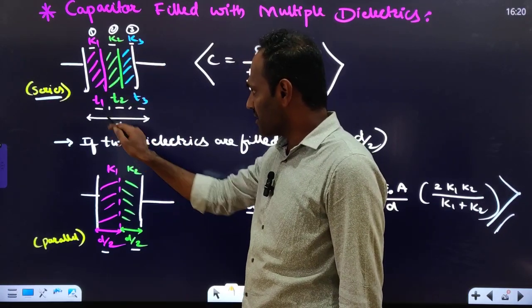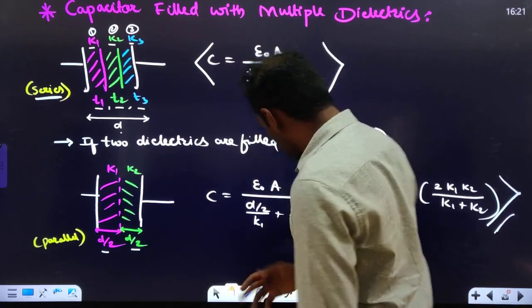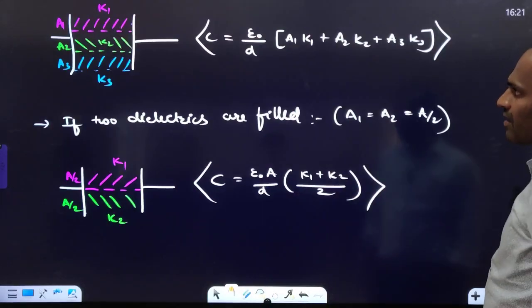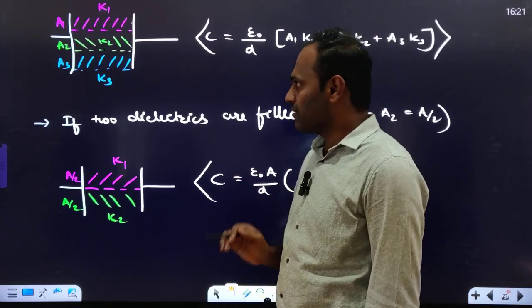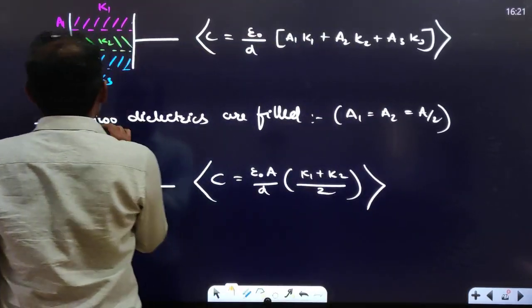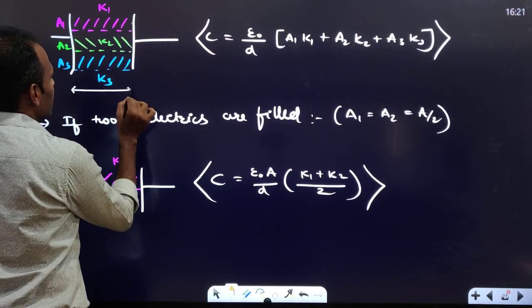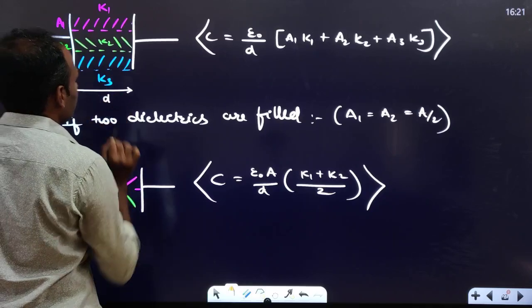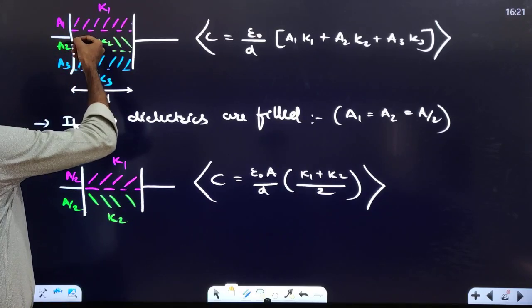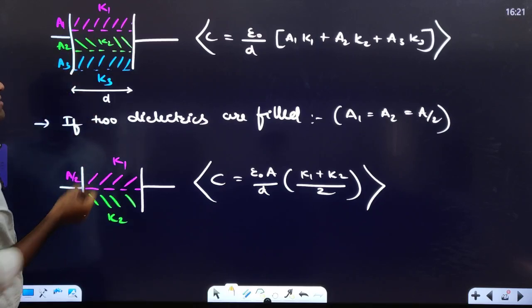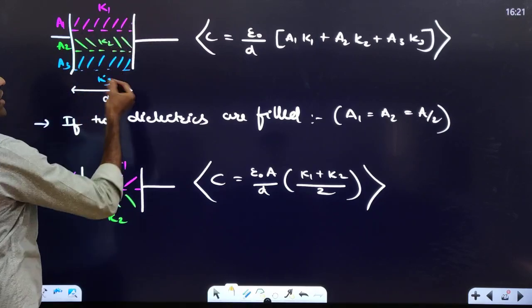Distance is getting divided. Distance T1, T2, T3 divides inside. Okay, next we'll again fill the capacitors with 3 different dielectrics, but this time the distance is not getting divided by the dielectrics. Distance between the plates, it is not getting divided. What is getting divided? Area is getting divided. A1, A2, A3. 3 dielectrics are there, K1, K2, K3.